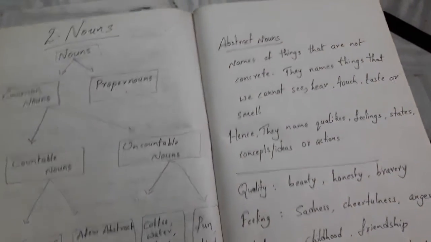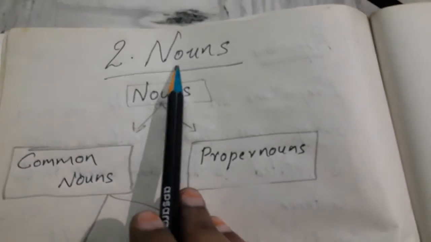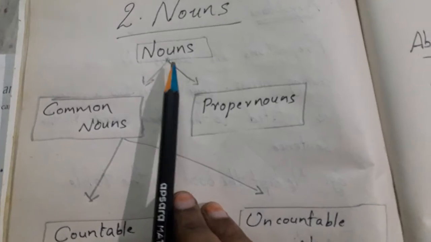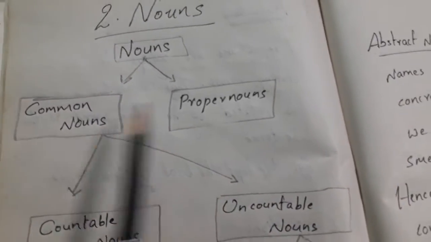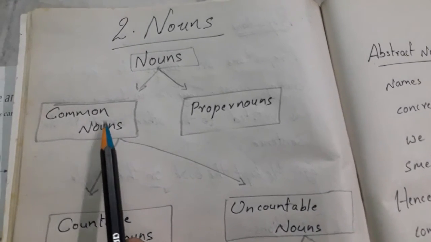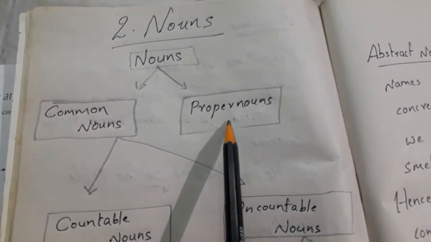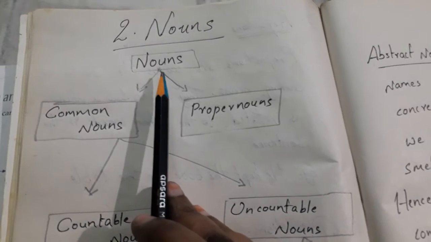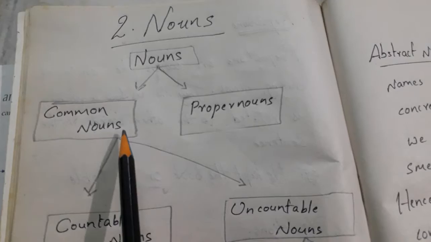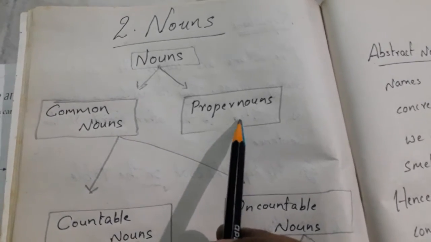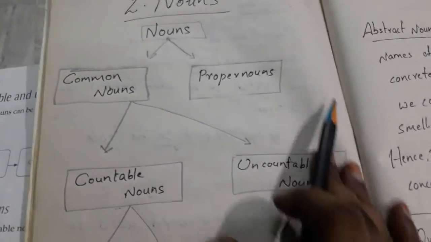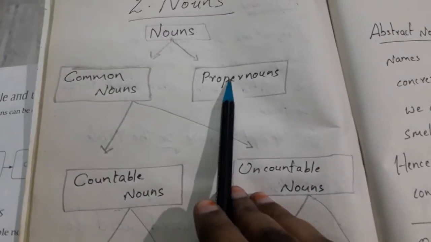Okay, and next, here we have nouns. The second lesson is nouns. Here nouns are divided into two: common nouns and proper nouns. Nouns is a topic, and under nouns we have subtopics: common nouns and proper nouns. What are common nouns and what are proper nouns?